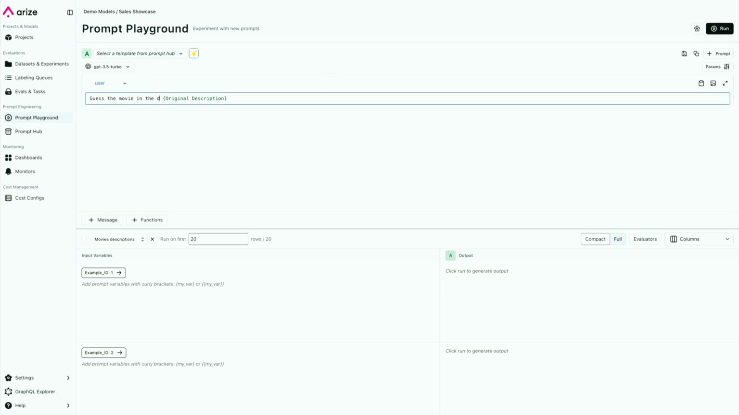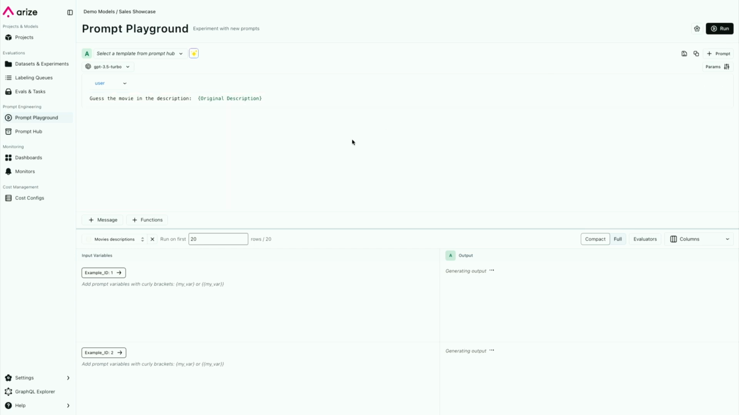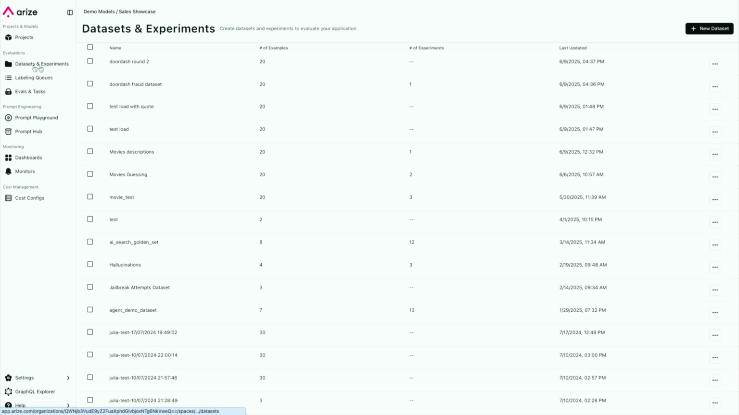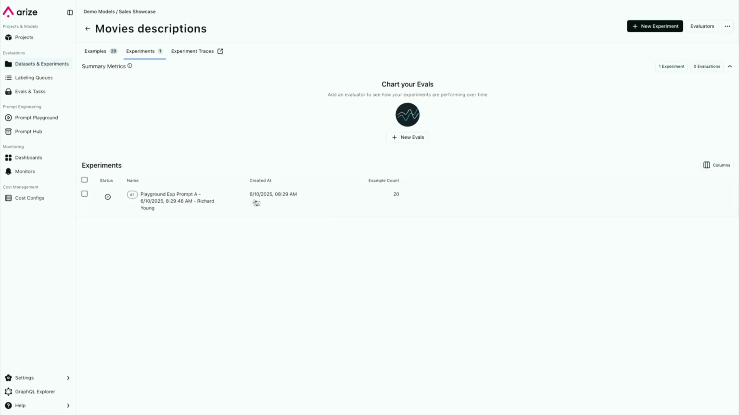guess the movie in the description. I'm going to run this and see what it gives me over here. You can see here I ran my prompt, and then it went ahead and saved this off as an experiment in the product. So let me pull up what this looks like over here.